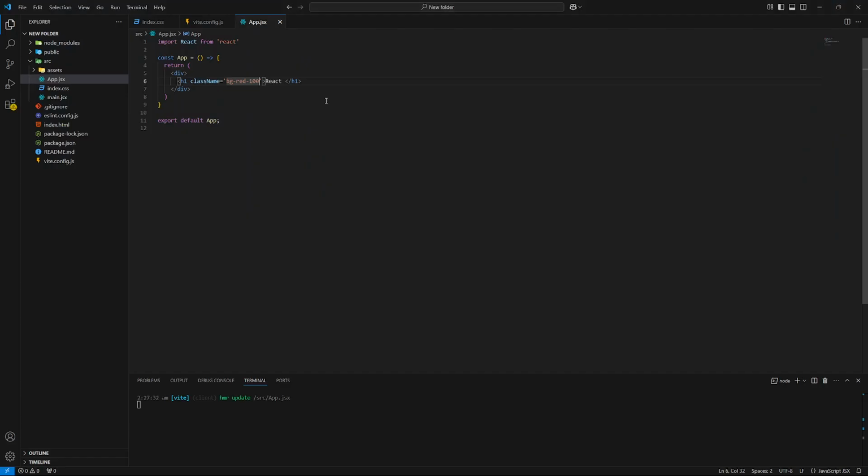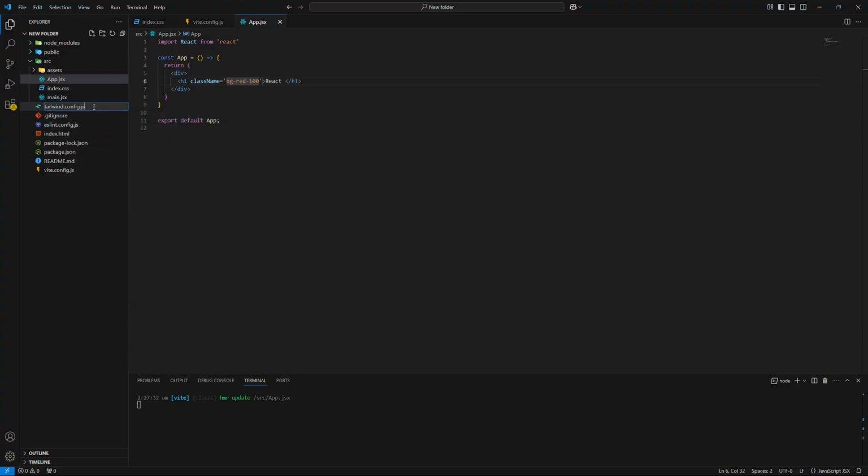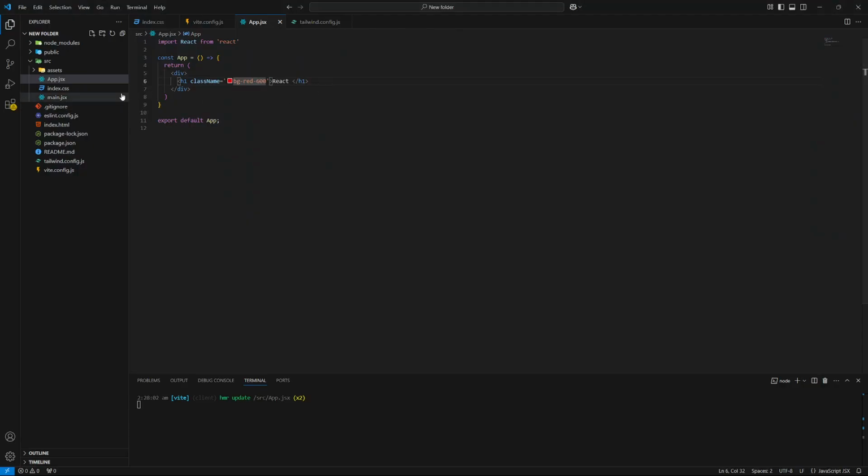Now it is showing, but you must be wondering why it's not showing the suggestion part. Because in the latest version of React, we haven't created the file. I remember we used to create it. So let me copy that file. Simply create this file, press enter, and boom, all the suggestions are there. Oh my bad, let me delete this. So this is all the thing you have to do. Now you are having all suggestions.